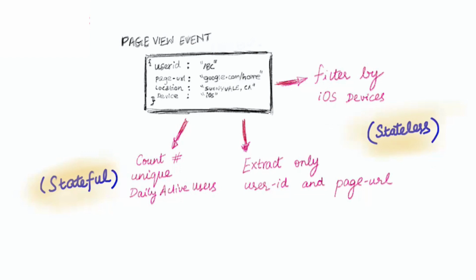On the other hand, the use case of counting the number of unique daily active users requires us to track if we have seen the current user, for deduping at a later stage. It also requires us to store a count per unique user. We call these stateful operations, primarily because they require some state to be stored in the system beyond the current message that's being processed.